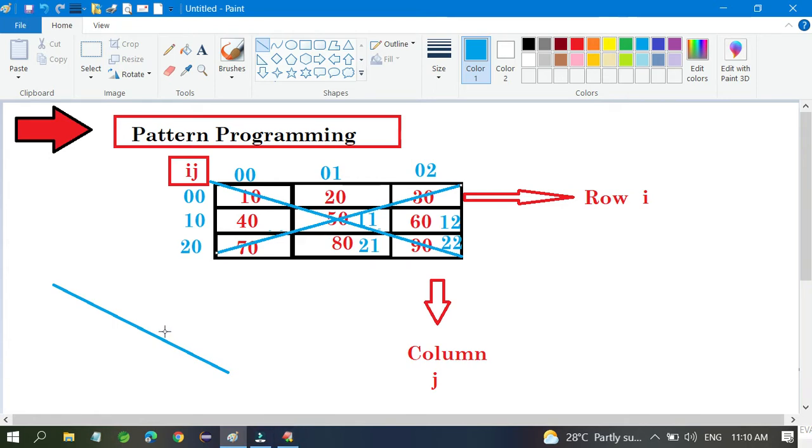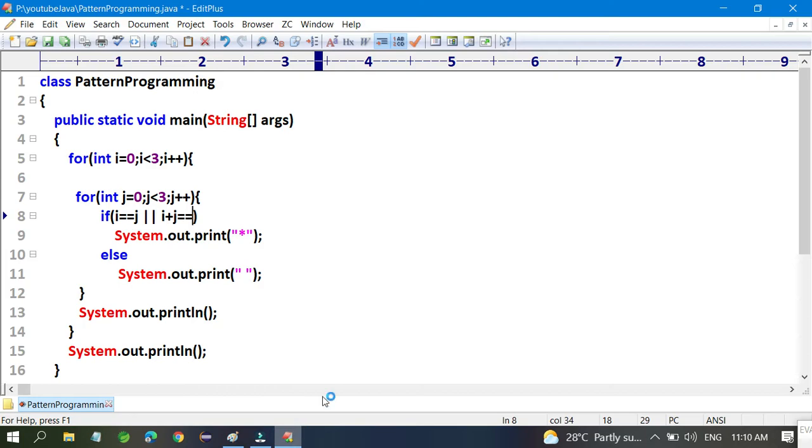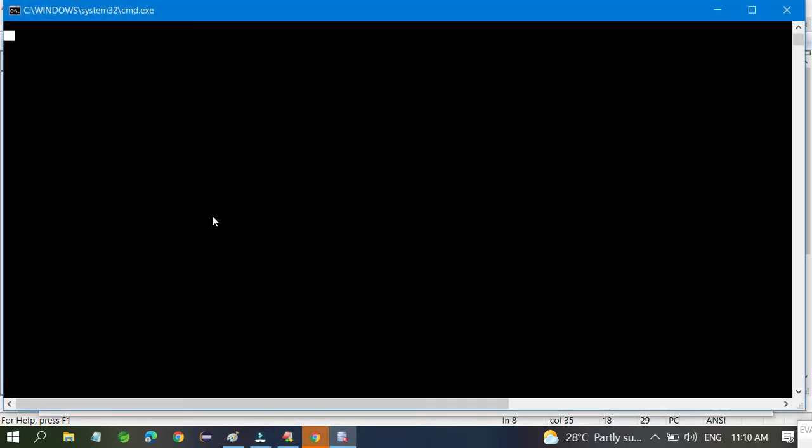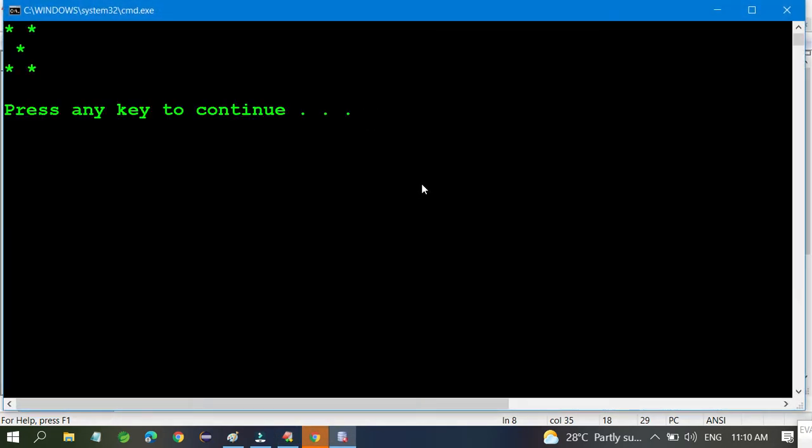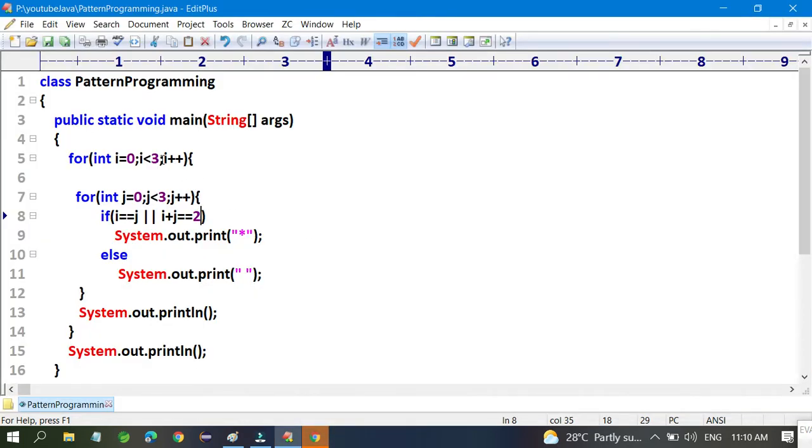So just consider like that: if i plus j equal to 2, then print this. Okay, so right now you can see you are able to print the x. For example, this does not look good, so you can mention 9 here. Also here you just change the 9. So if you change it, it will become 9.